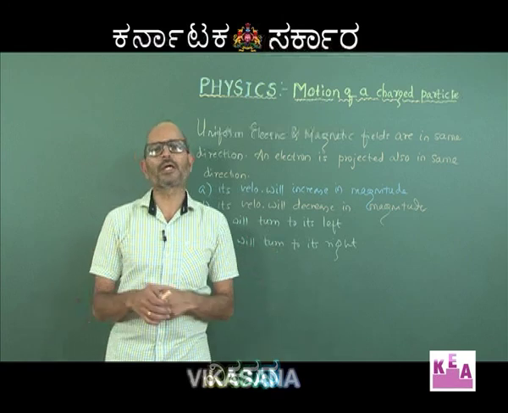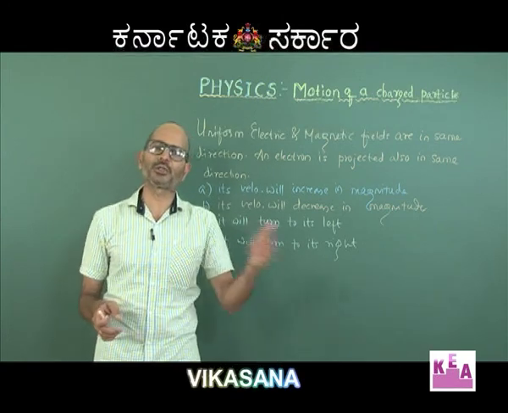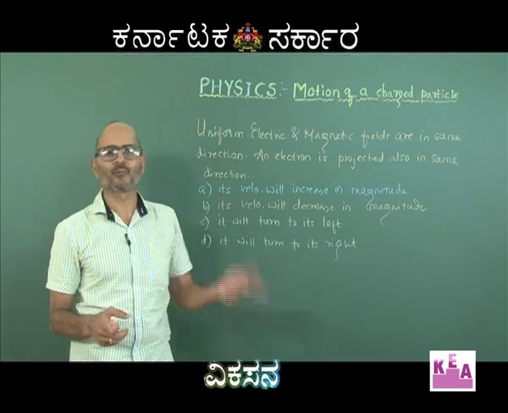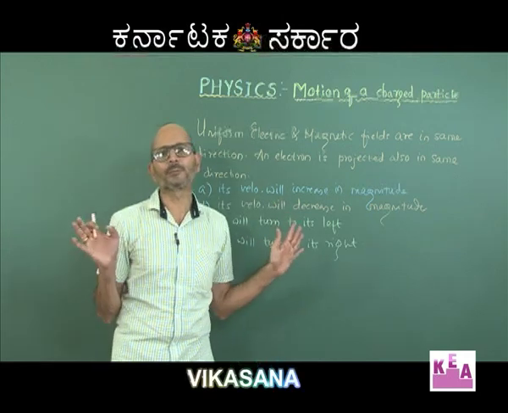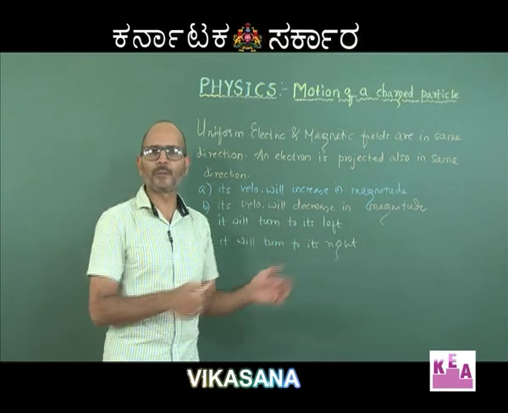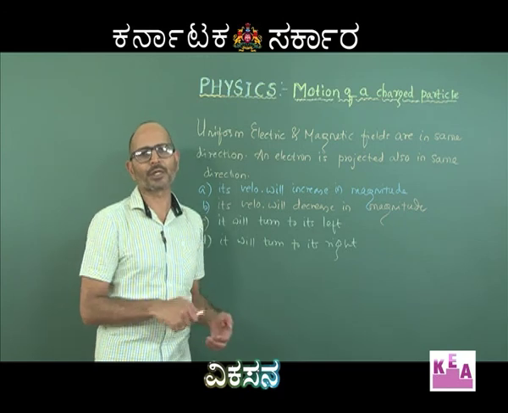But by the definition of the electric field, it is always in the direction in which a positively charged particle would experience the force. The electron, being a negatively charged particle, will experience the force not in the direction of the field but opposite to the field. Therefore, the charged particle is projected in the direction of the electric field, but it will experience a force opposite to the electric field, so it will keep on retarding.